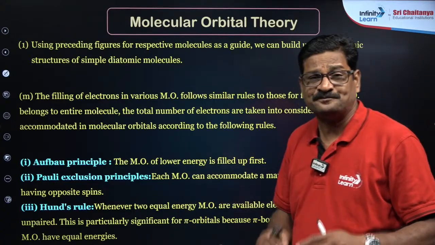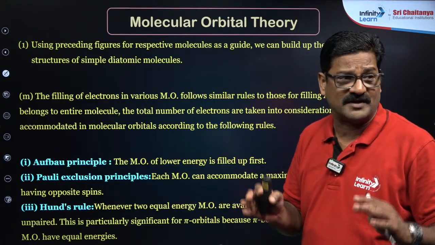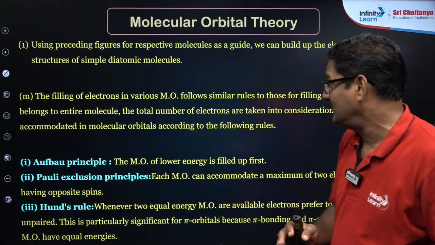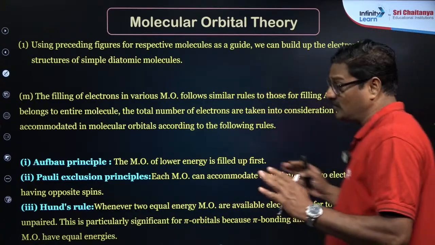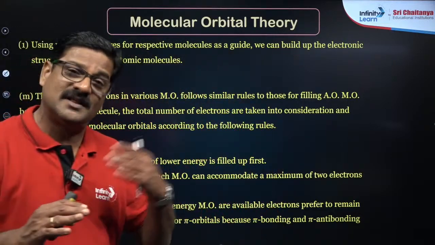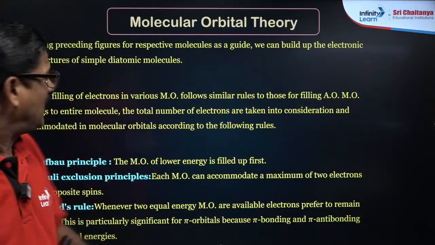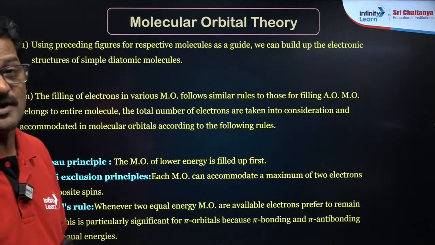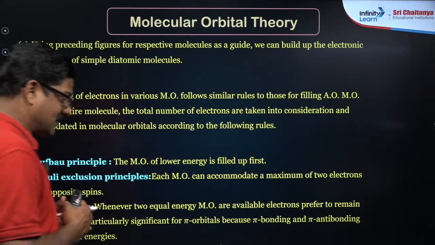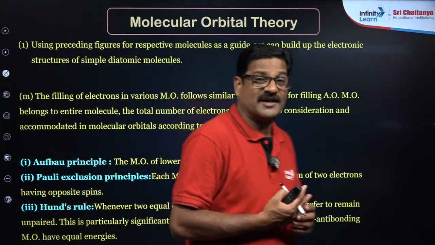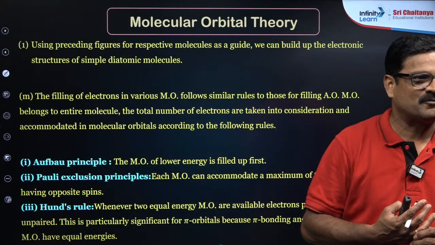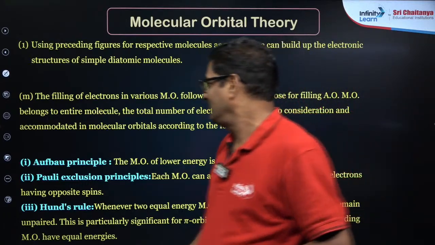Hund's rule says pairing cannot take place unless the orbitals are each filled with at least one electron with parallel spin, then half filling, then pairing starts. And Pauli's exclusion principle says no two electrons can have the same set of quantum numbers, or an orbital can have a maximum of 2 electrons. Yes, fine, got it, very good, nice.